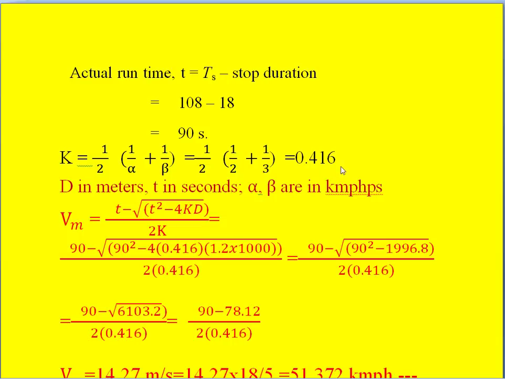So now to get the maximum speed, because we calculated all the values, t we know, k is also known, distance between the stations is also known, so we can calculate the maximum speed. That is what he asked. To get this maximum speed, we have to mention d in meters, whereas it is given in kilometers, so you have to convert that into meters.